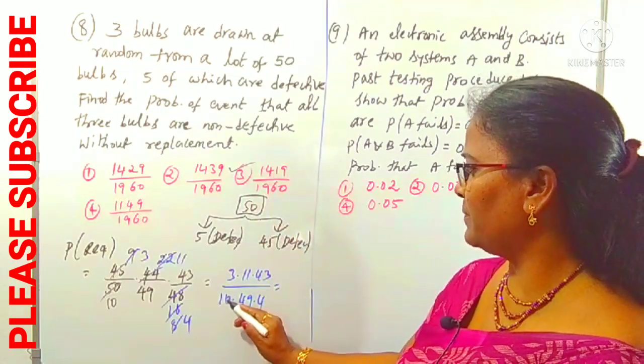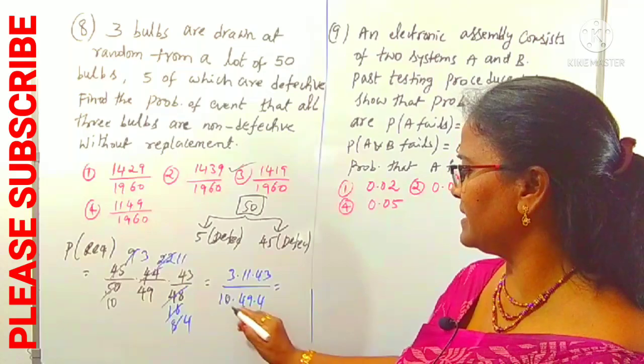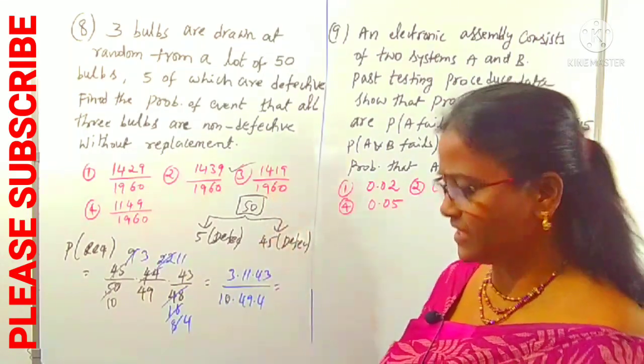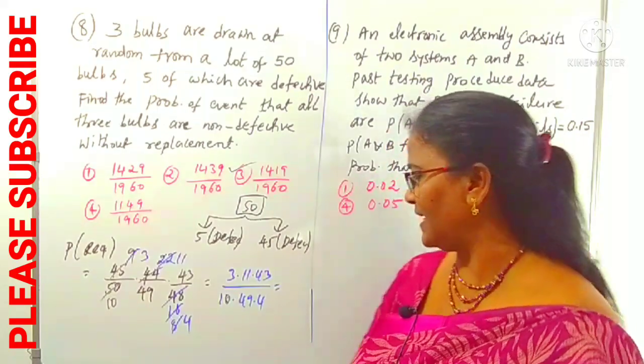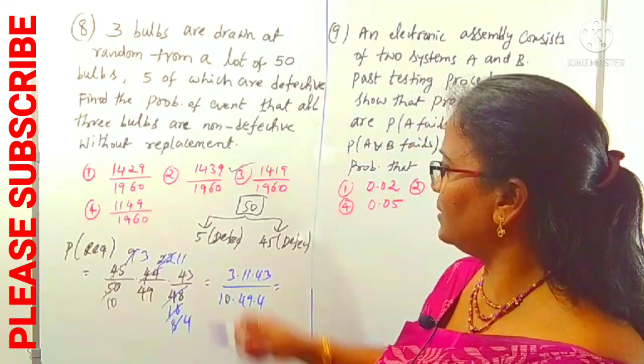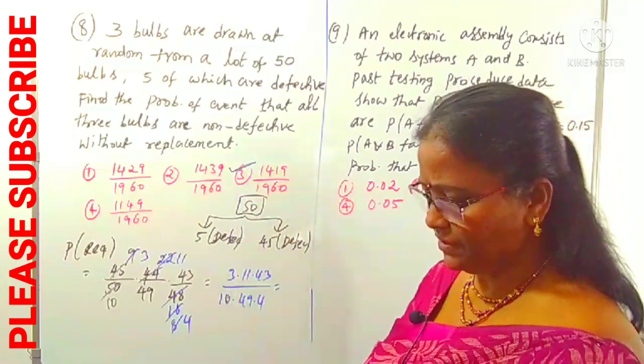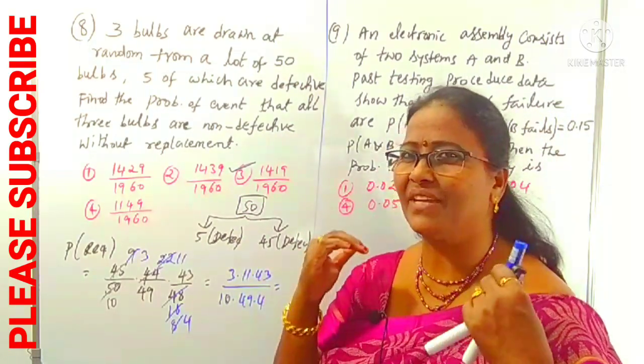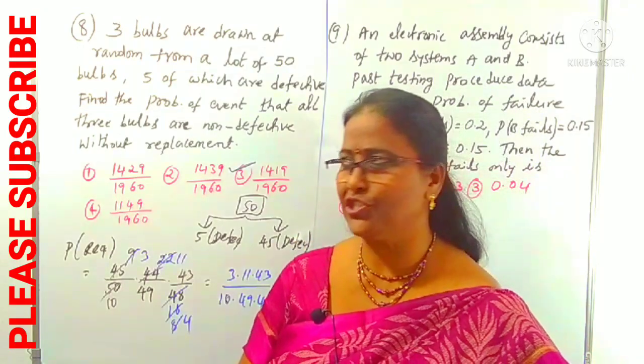1419 by take the product of these 3 numbers, that is 10 into 49 into 4 is 1960. We can try to do that calculation part. Just concentrate on the third option. We can find out what this resultant is. It is a very simple question. Read out the question carefully.